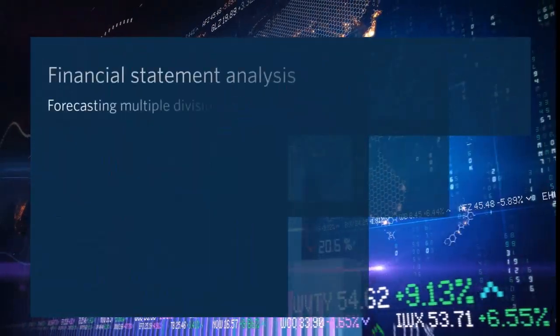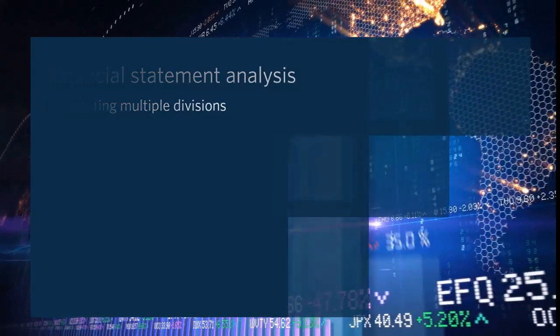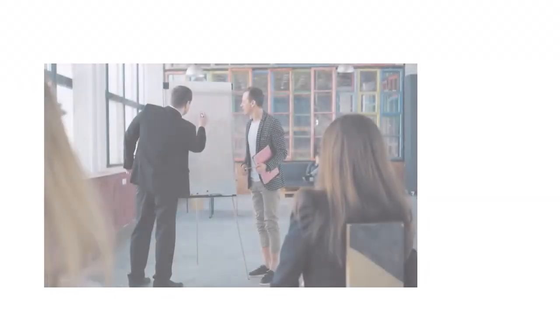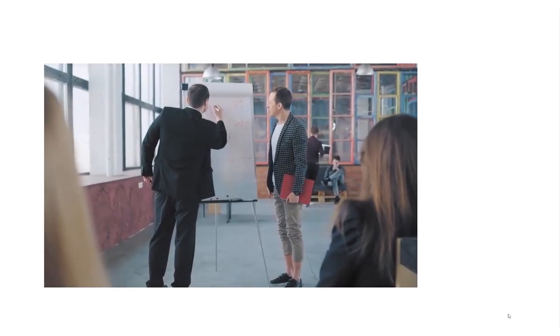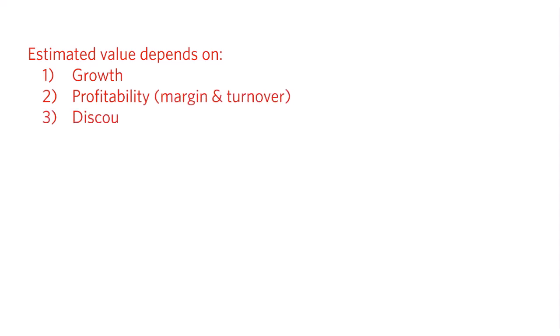This video provides an overview of forecasting for companies with multiple divisions. We'll begin by looking at when it makes sense to separately forecast the divisions and then move on to an example. Let's first look at a couple of examples of when it is most important to make the separate segment forecasts. Recall that estimated value depends on future growth, profitability, and discount rates.